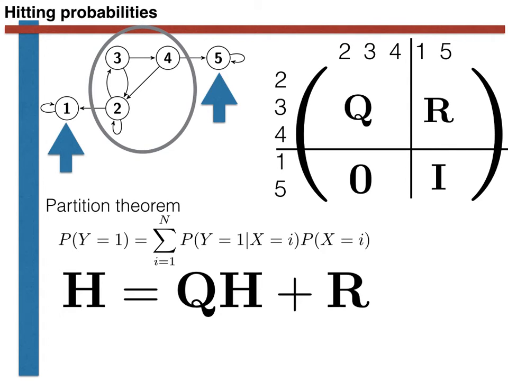Notice that this is in contrast to the term we have already examined, the plus r, which came about by considering what the probability would be if our first step was from a transient state to one of the recurrent states.